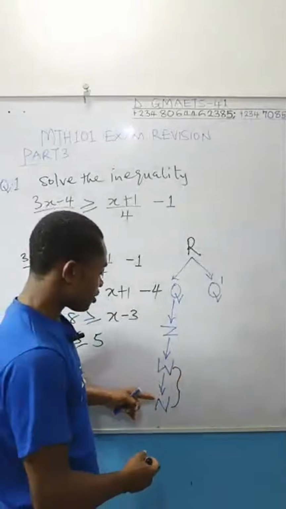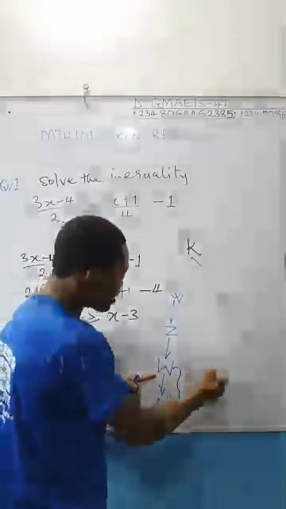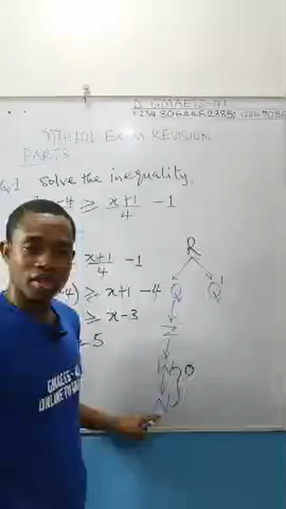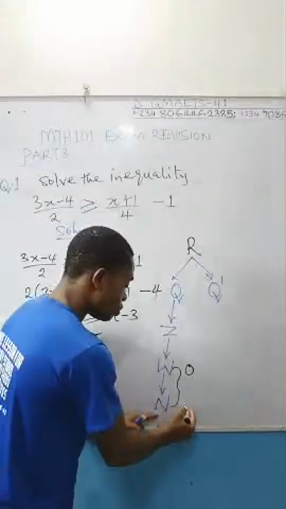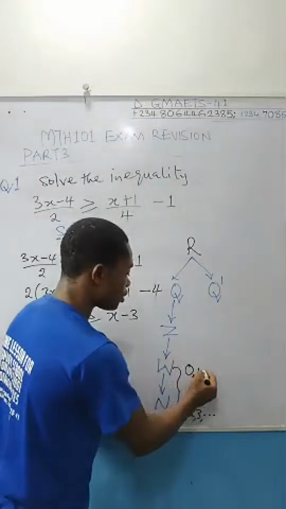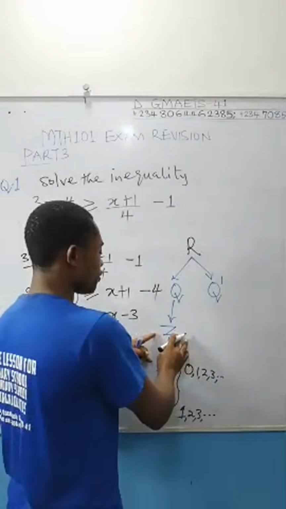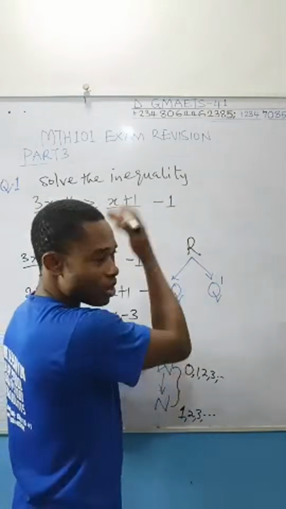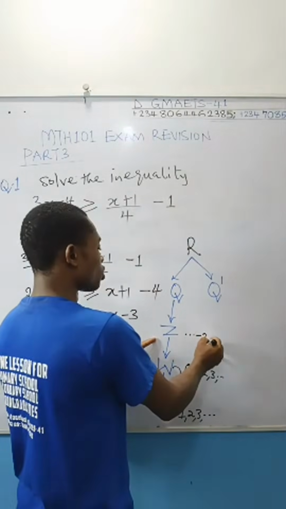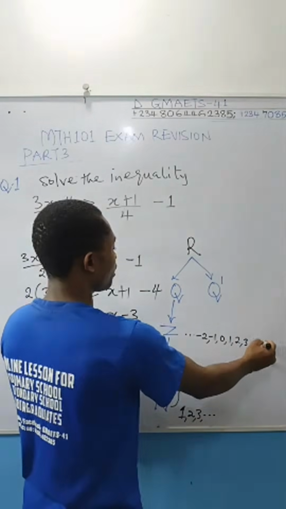The only difference is that all natural numbers are whole numbers, but whole numbers, sometimes it's interpreted to contain zero. Natural number does not contain zero. Natural number starts with 1: 1, 2, 3, ... This one is 0, 1, 2, 3, ... Now if you come to integer, it starts with negative numbers. So let's say from somewhere at negative infinity, ..., negative 2, negative 1, 0, 1, 2, 3, ...